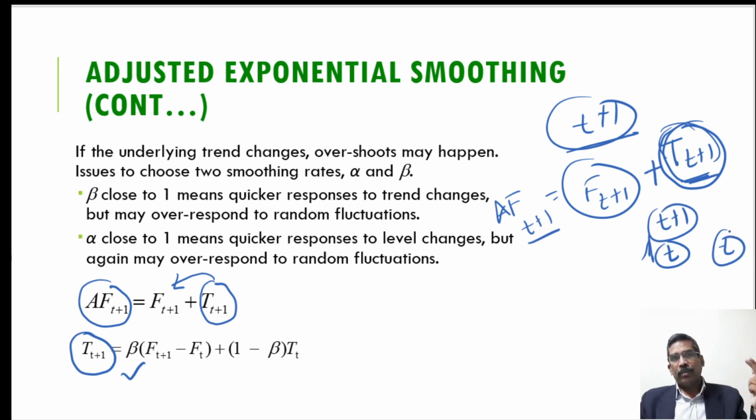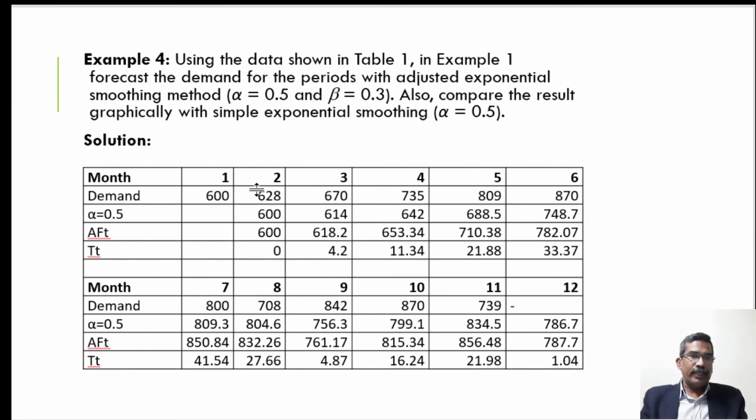Initially, at the very beginning, there will be no value of capital T, so in that case, for that period we consider 0, and later on we find the new value of capital T, and on the basis of that we find the adjusted forecast. Now see this numerical example here. No trend value is given, so here we consider the same value for the next period. No forecast value is given either.